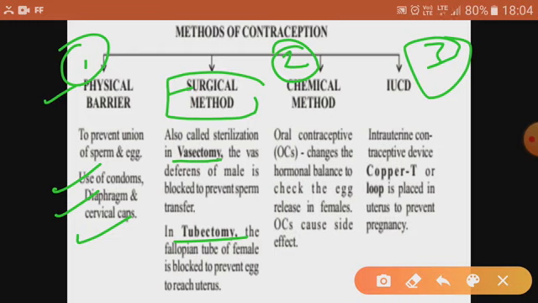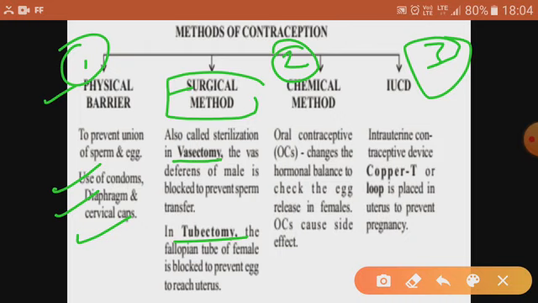Why is it cut and tied? So that it prevents the sperm from moving ahead, or you can say it prevents sperm transfer. Once the sperm duct is cut and tied, it prevents the movement of sperm in the sperm duct.